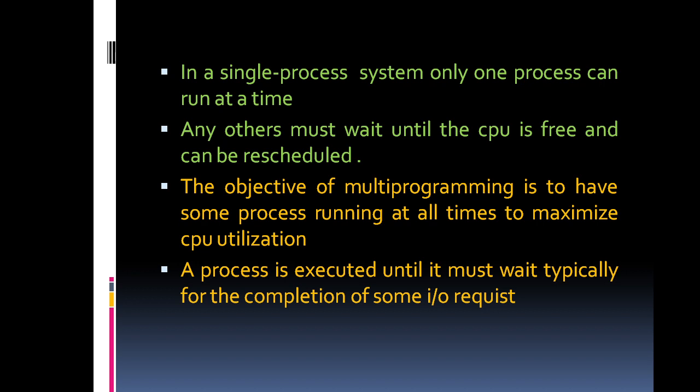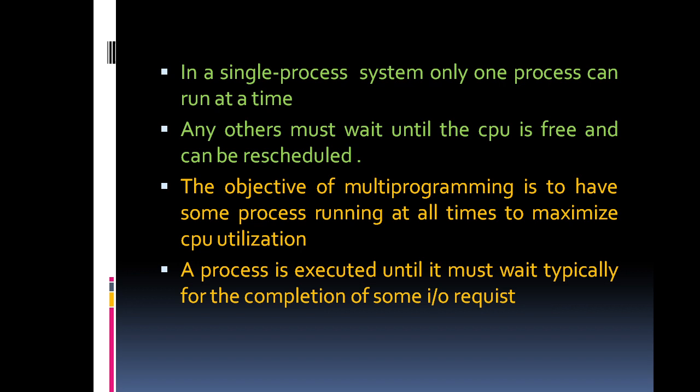We will discuss what the waiting state is, what the running state is, and what the resume state is later. The objective of multi-programming is to have some process running at all times to maximize CPU utilization. That means we have to execute processes continuously, so that CPU utilization is maximized. That is the main task of multi-programming.